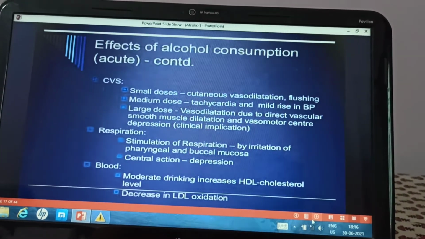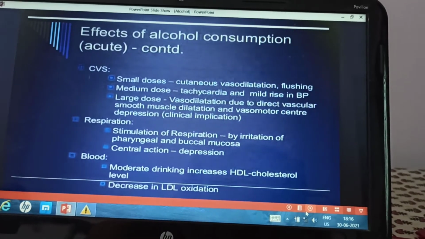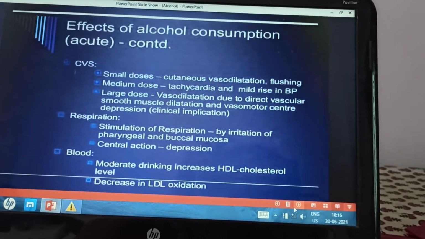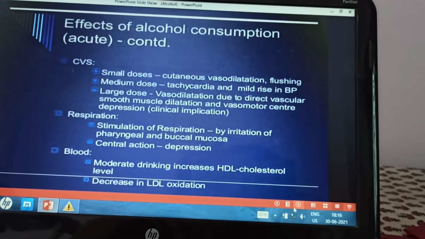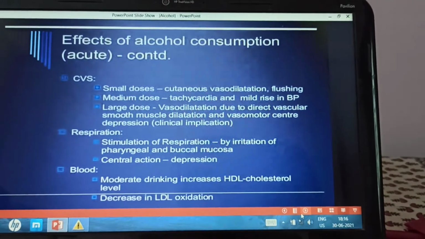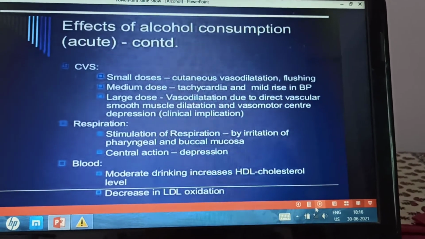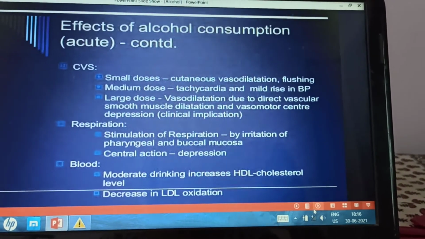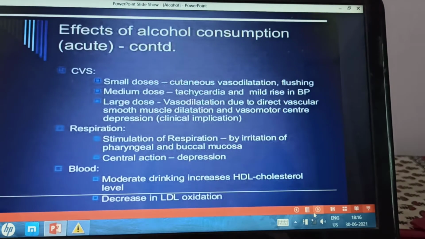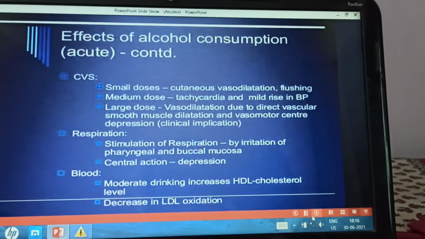Now continuing further, the acute effects of alcohol consumption on the cardiovascular system: small doses may lead to cutaneous vasodilation and flushing. Medium doses can lead to tachycardia, palpitations and hypertension. Very large doses lead to generalized vasodilation and vasomotor center depression, so that can lead to hypotension and shock, and death can occur. Then action on the respiratory system: initially there is stimulation by irritation of the pharyngeal and buccal mucosa, and later on at higher doses there will be respiratory center depression.